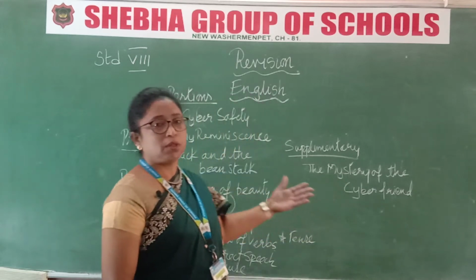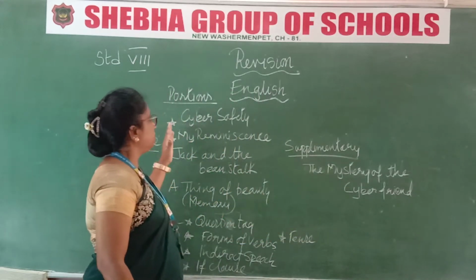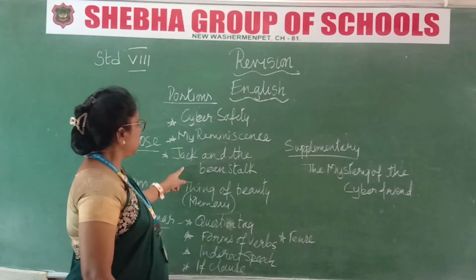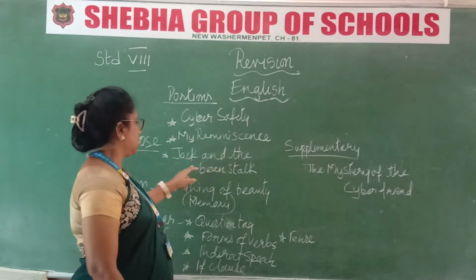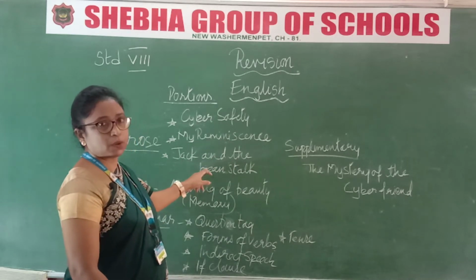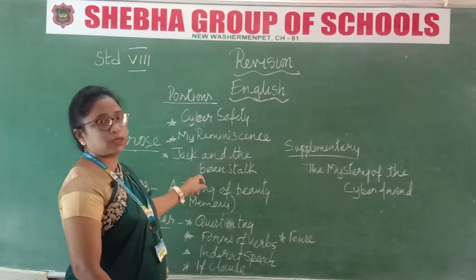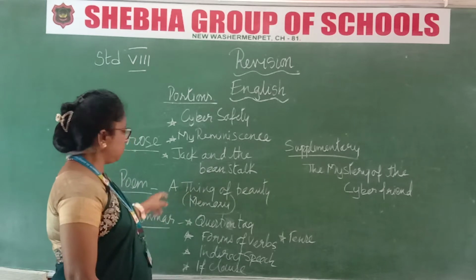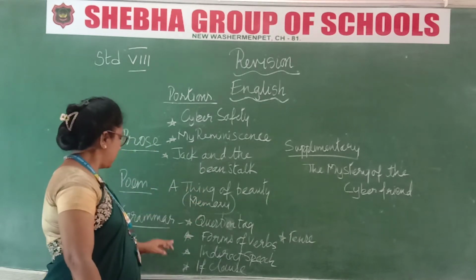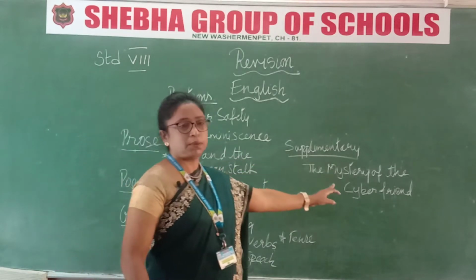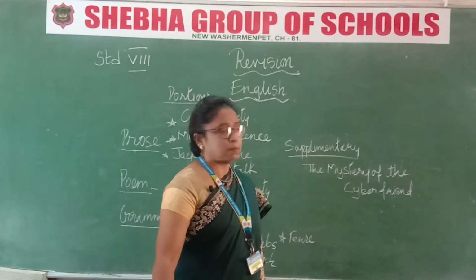The portions are put on the board, so look at the board. The portions are the three prose lessons: Cyber Safety, My Reminiscence, and Jack and the Beanstalk, which is a play, okay. These three lessons only are given there. For the poem, just one poem, A Thing of Beauty, and that is a memory poem, okay. And then one supplementary, The Mystery of the Cyber Friend, okay.